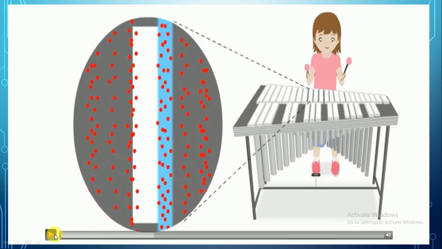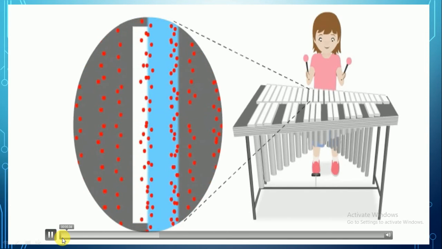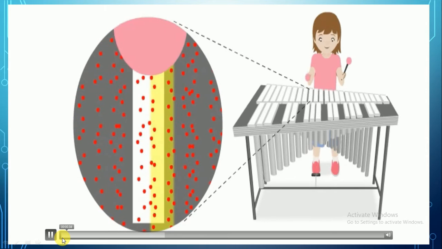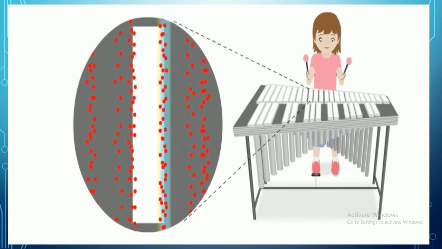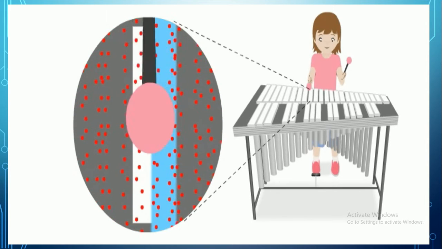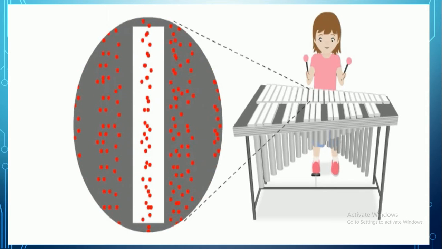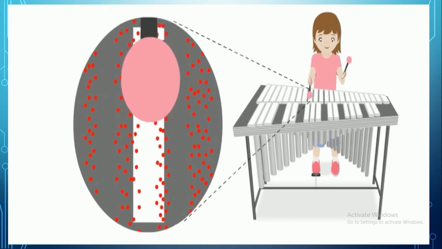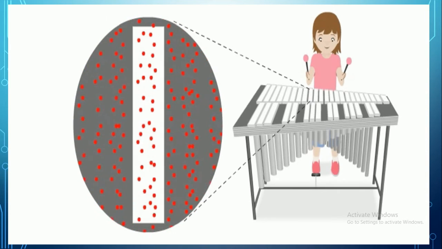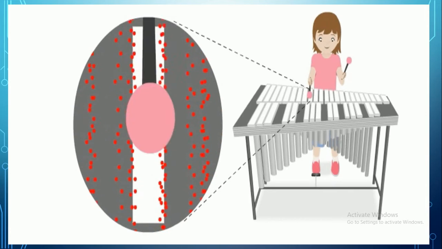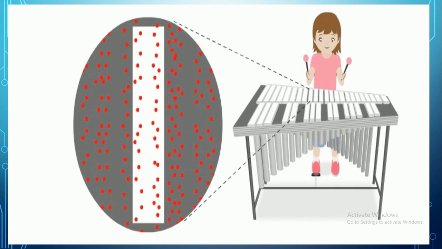Okay, let's continue. This pattern repeats as the key continues to vibrate. As a sound wave travels, the air particles that make up the wave do not move along with it. They vibrate in place and bump into each other. When they bump, energy transfers from one particle to the next. You hear the sound energy that reaches your ear.